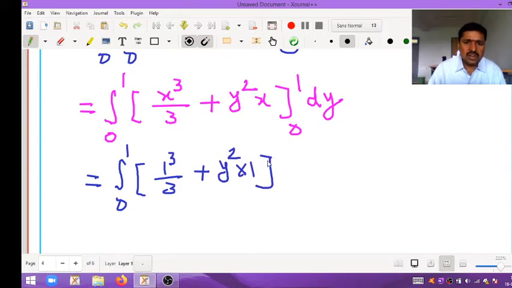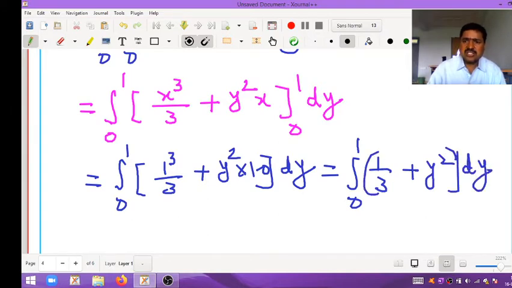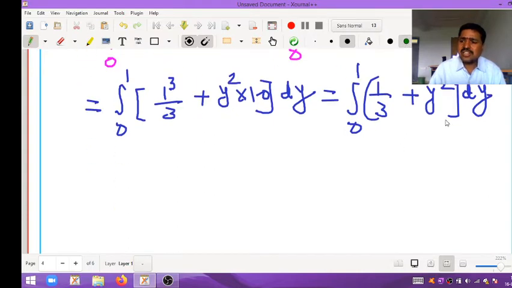Of course for the lower limit this becomes 0, into dy. So how much do we get? Integral 0 to 1, 1 by 3 plus y square into dy.